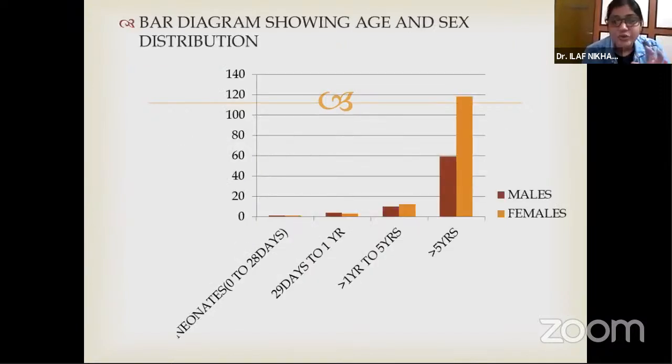This is the bar diagram showing the age and sex distribution. Below the age of 1 year, males were outnumbering the female patients in the positive UTI cultures, but between 1 year and 5 years, the male and female ratio was equal. And above the age of 5 years, the females were outnumbering the male patients in the positive UTI cultures.